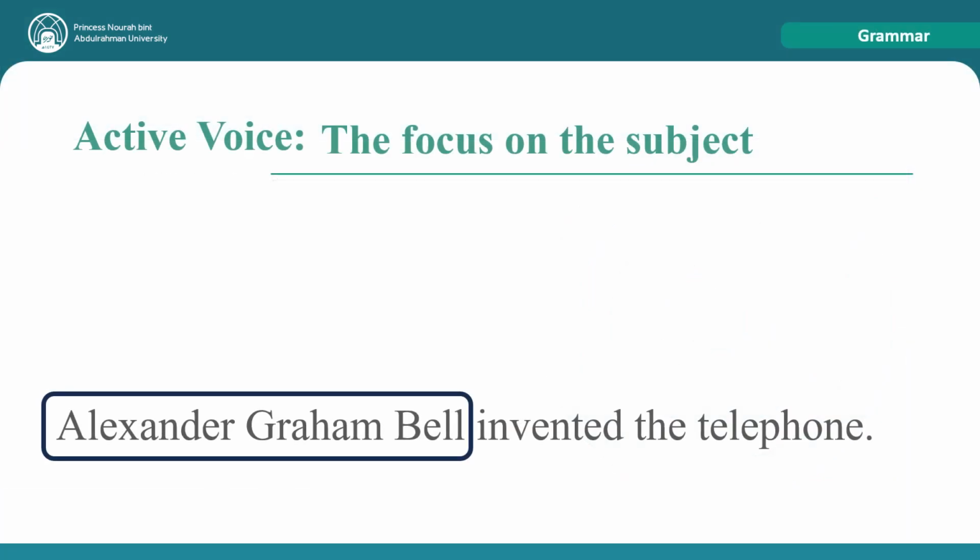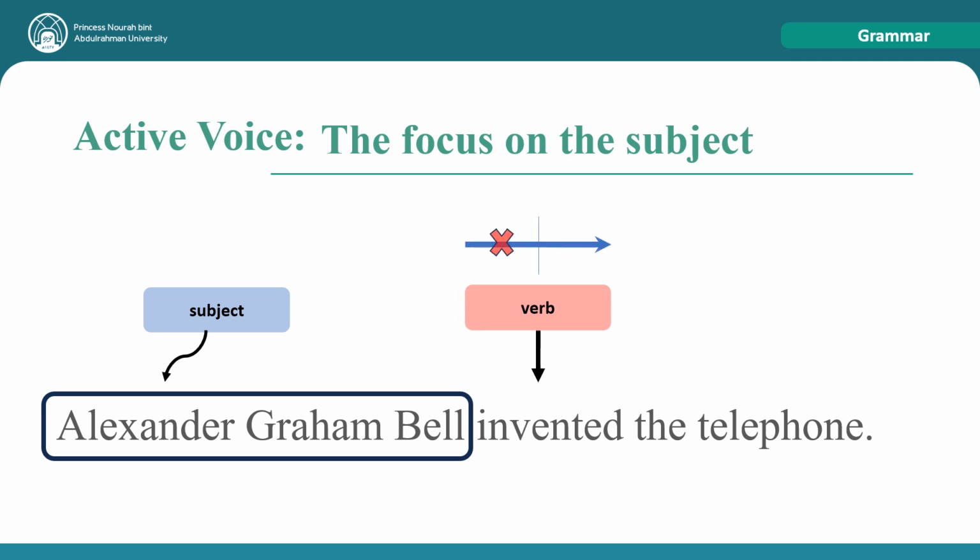Okay, first let's look at the sentence. Alexander Graham Bell invented the telephone. So here we have the subject is Alexander Graham Bell. He is the one who did the action of invention. Okay, and I have here the verb invented, and it's in the simple past tense. And the object is the telephone, which received the action of invention.